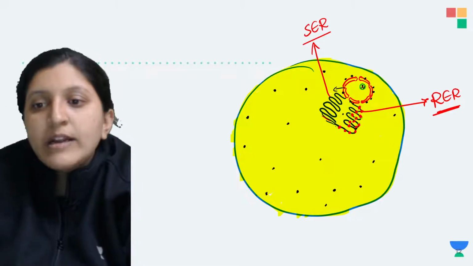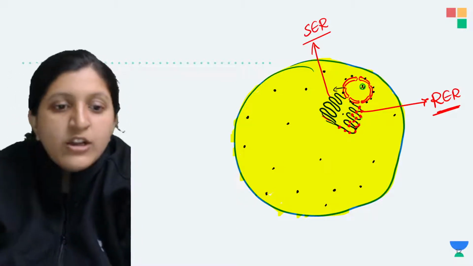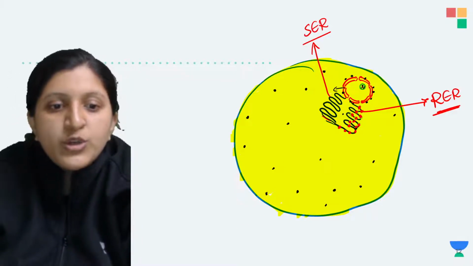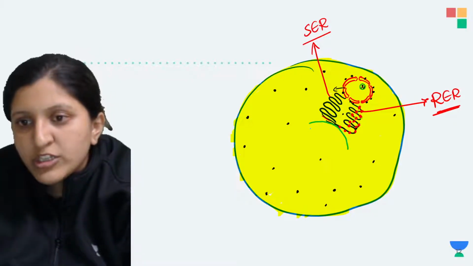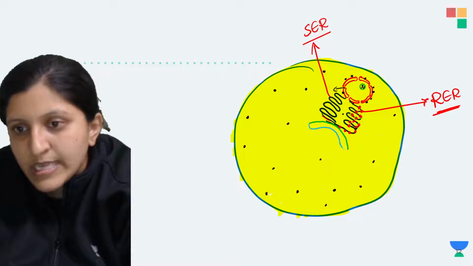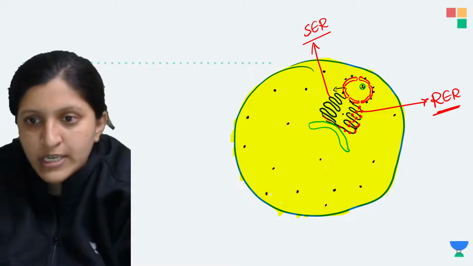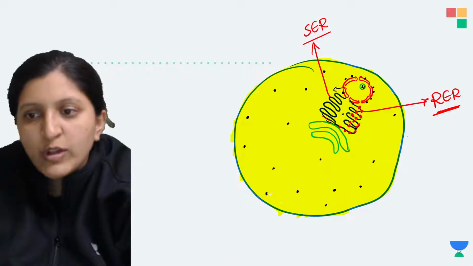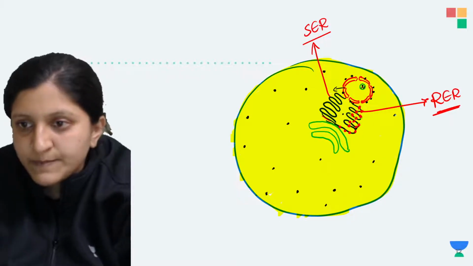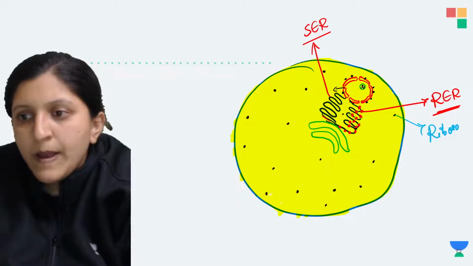Now in continuity with this particular endoplasmic reticulum, there is a formation of the Golgi body. So Golgi body formation is basically from this itself, arising from the endoplasmic reticulum. So this is the Golgi body which is formed here. All these are ribosomes. I'll just label this. This one is anyway a ribosome.